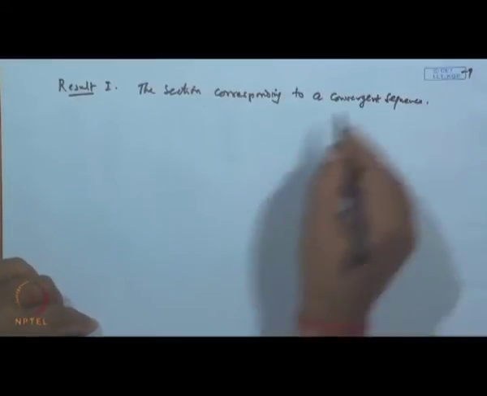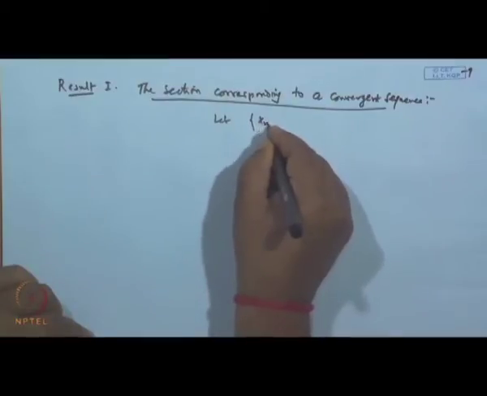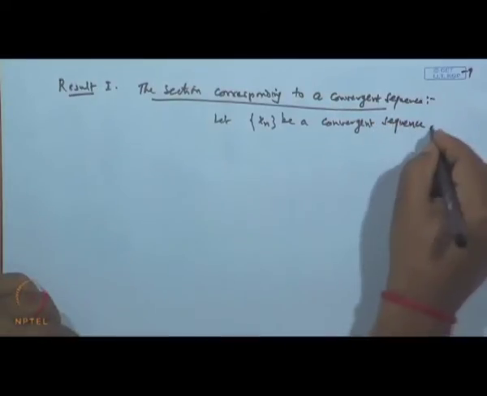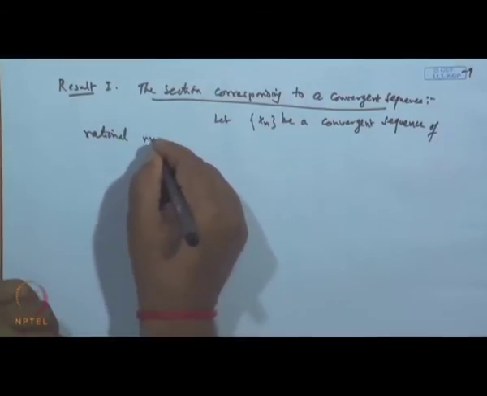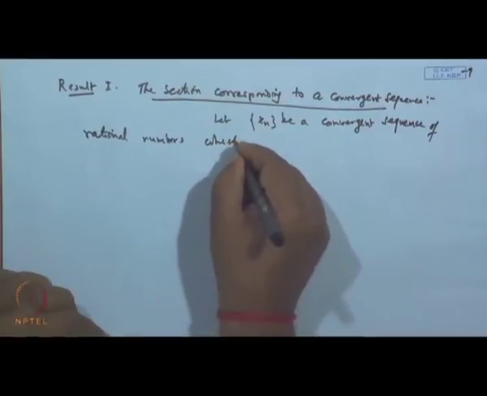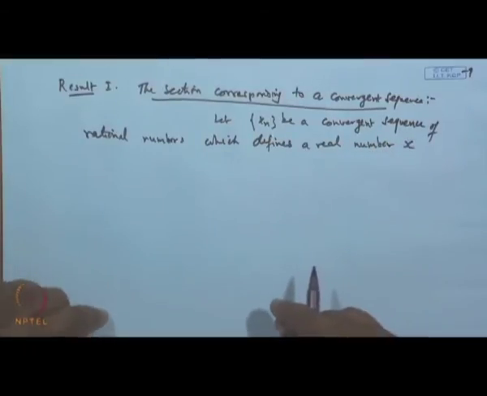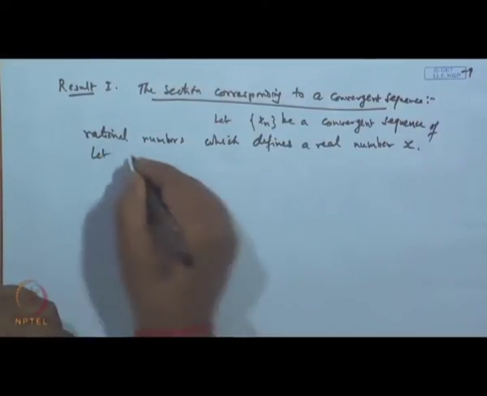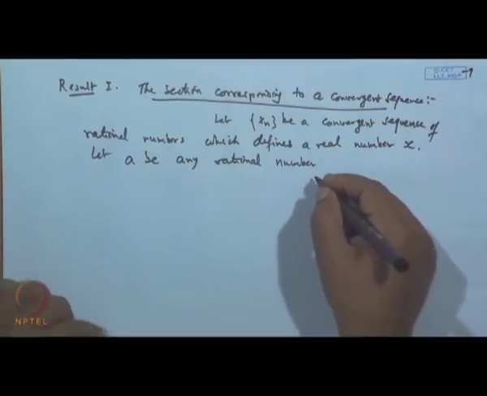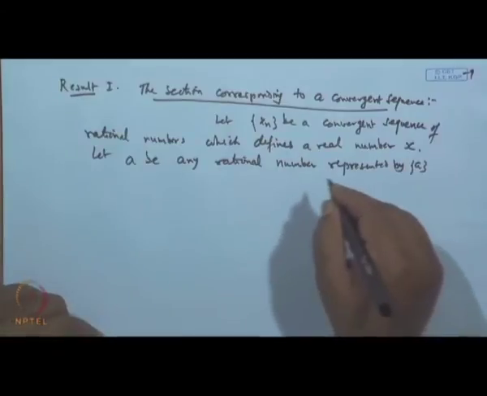Let x n be a convergent sequence of rational numbers which defines the real number x, and let a be any rational number, represented by a sequence A where all the terms are the same a.